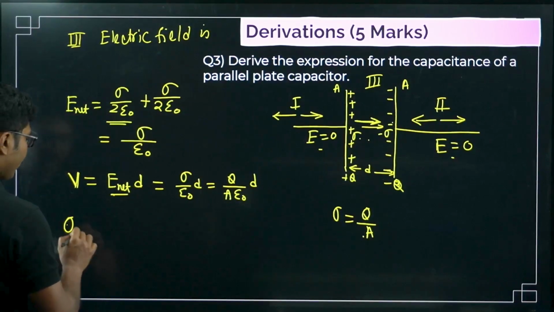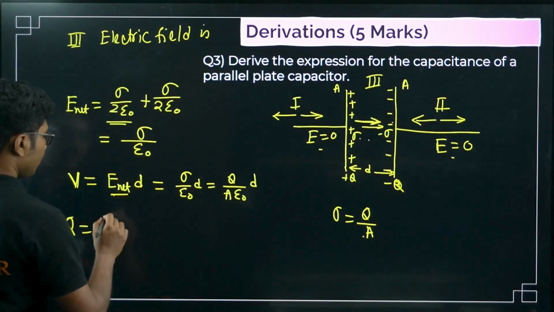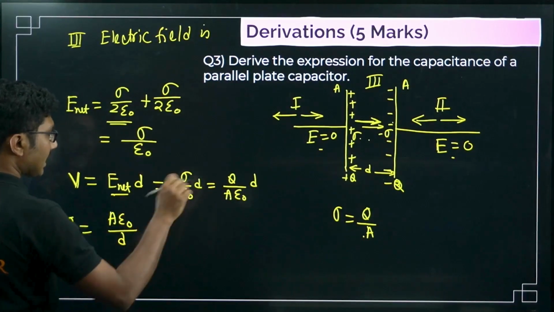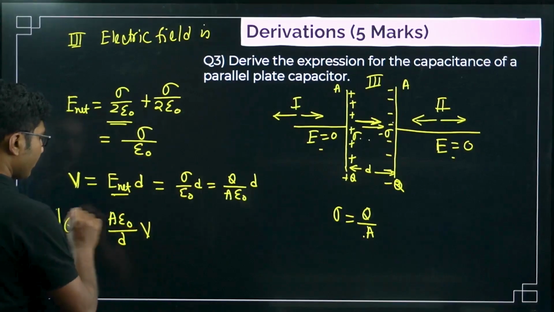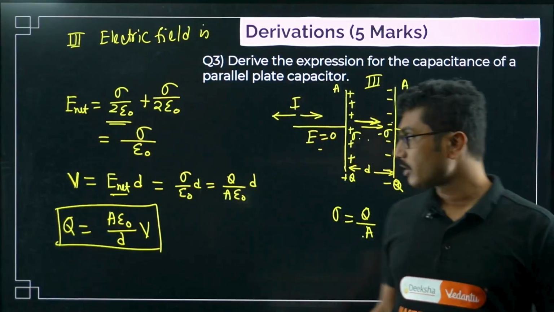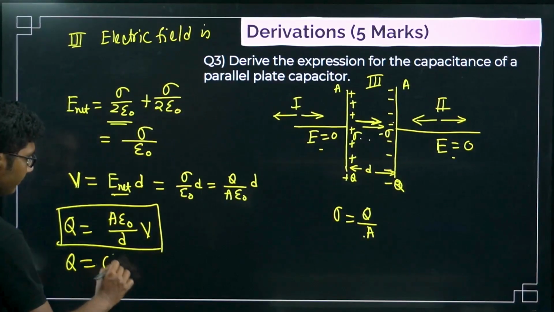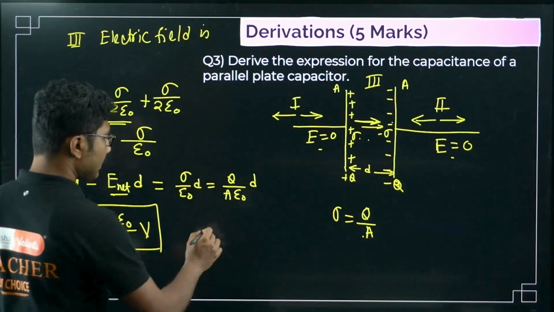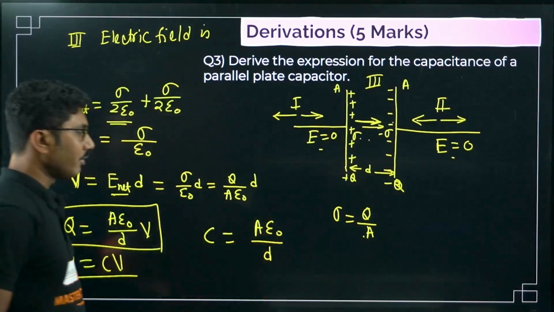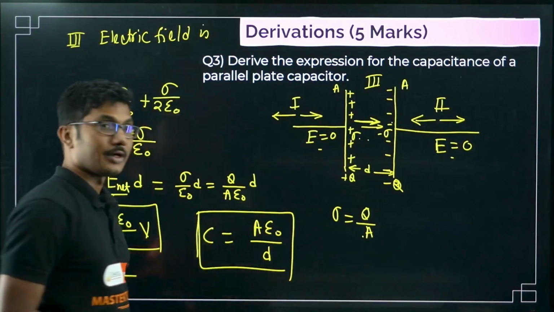Now we have to find C, because Q is equal to CV. That formula is at the back of our mind. So A epsilon naught by D, everything goes to the other side and gets inverted. From the known equation Q is equal to CV, we can write that C is nothing but A epsilon naught by D. This is the expression for capacitance of a parallel plate capacitor.